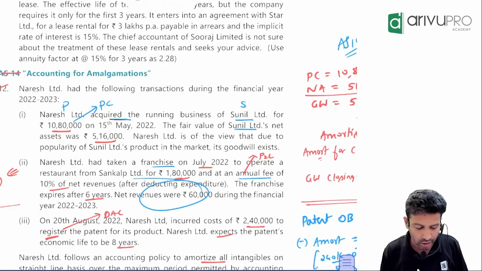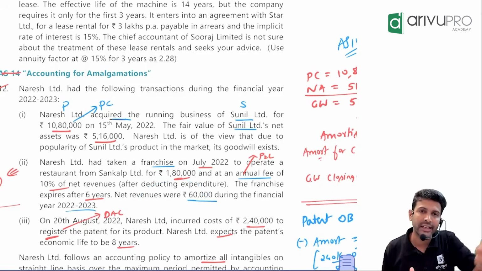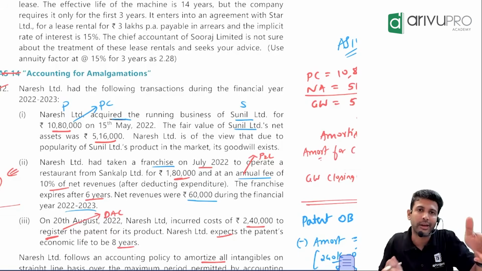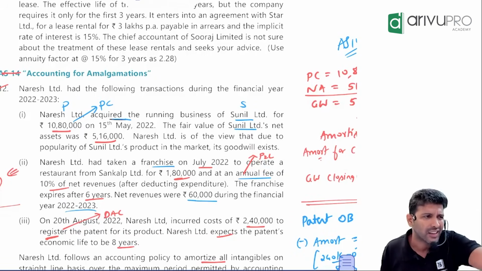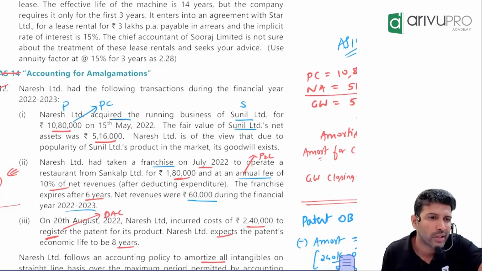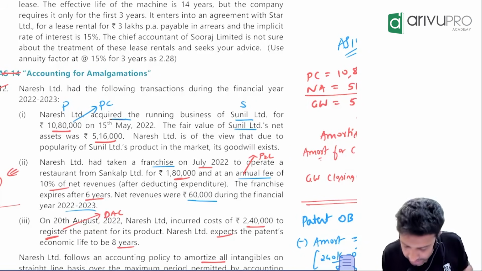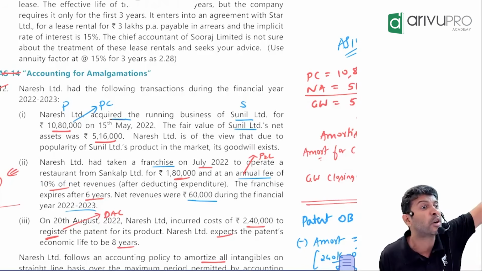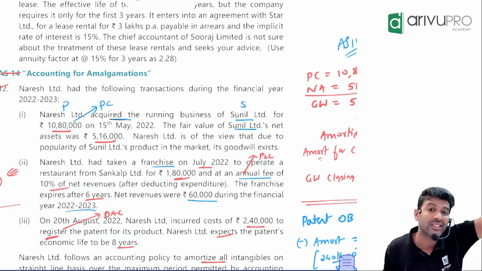6 years. They have given you the revenue as 60,000 for current year. They are asking you how much intangible asset you will show immediately, how much is amortization, how much is value of intangible assets at the end of the year. Now what the standard says is this annual fee, is it a one-time thing or a recurring thing? Recurring thing. And it is based on sales, no? Is sales exclusively related to intangible assets or other factors? That means this 10% of revenue what you are paying, can you capitalize it as intangible asset or transfer it to P&L? Transfer it to P&L as an expenditure.